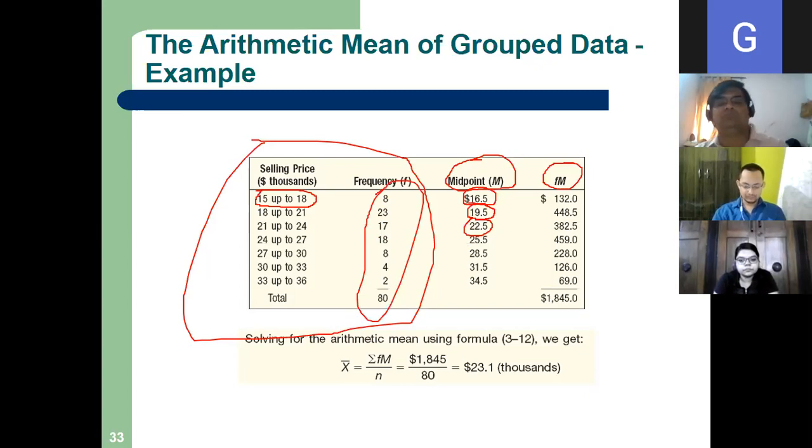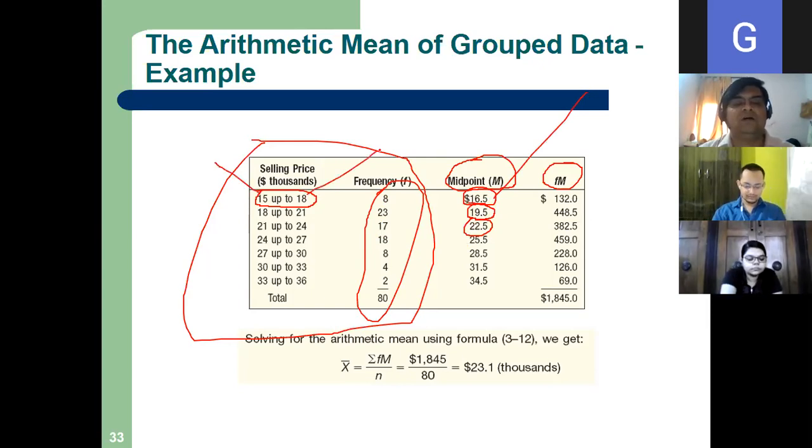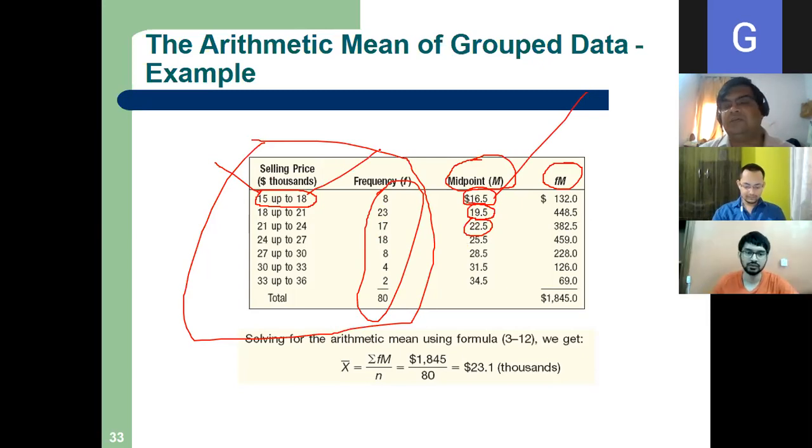So m is the midpoint, 16.5. This we can easily calculate. What is the formula of midpoint? Lower limit plus upper limit divided by 2. So it is 15 plus 18 divided by 2. So it is 16.5.